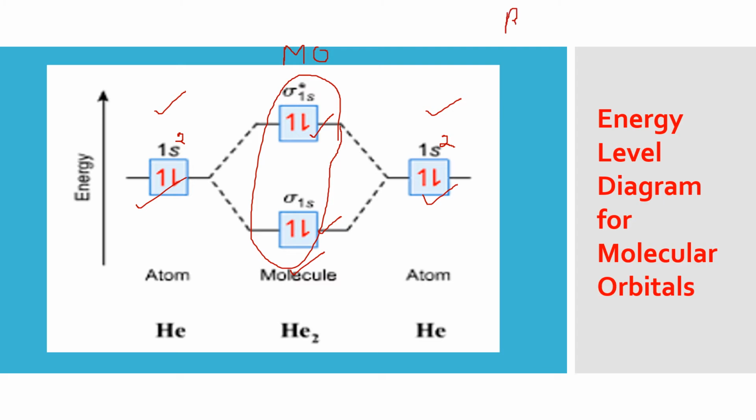When we calculate bond order, we write a formula: number of electrons in bonding MOs, I can see 2 electrons in sigma 1s, minus number of electrons in the anti-bonding, again 2, and divided by 2. This is the formula. So you can see the answer is going to be 0. So it proves on the basis of molecular orbital theory that He2 is not possible.